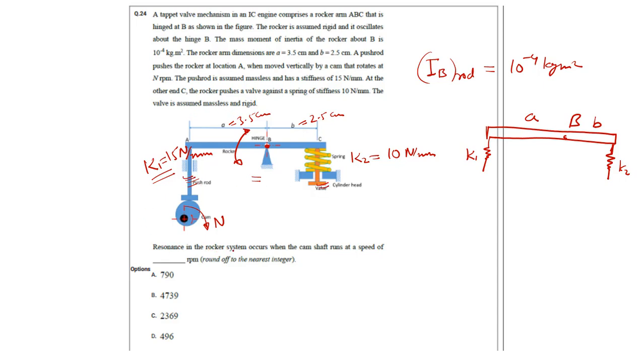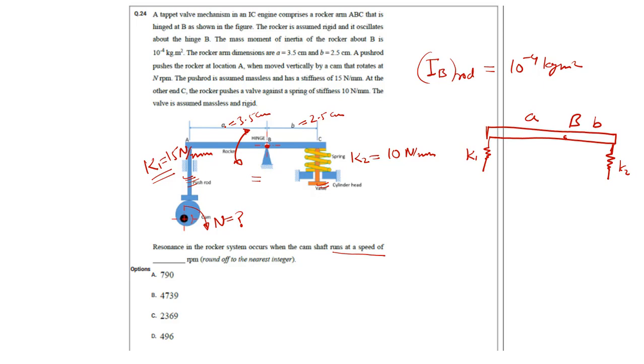Resonance in the rocker system occurs when the camshaft runs at a speed. So what is the speed N so that the resonance occurs? First, you try to understand when the resonance can occur. And if you're not able to understand when the resonance occurs, leave this question at that moment itself.